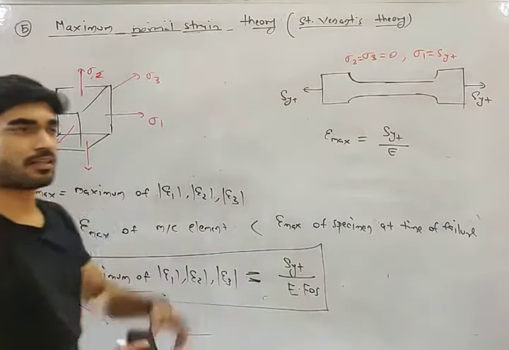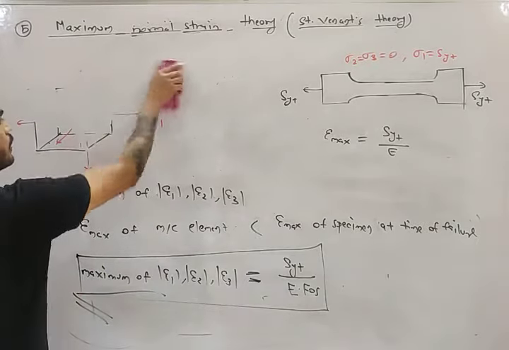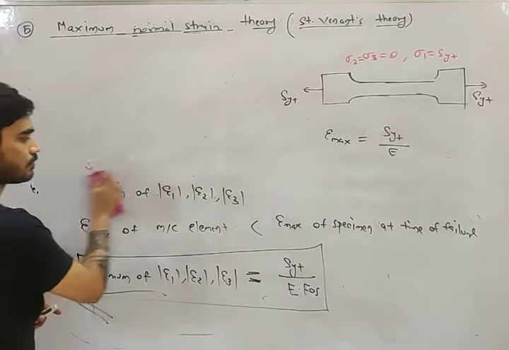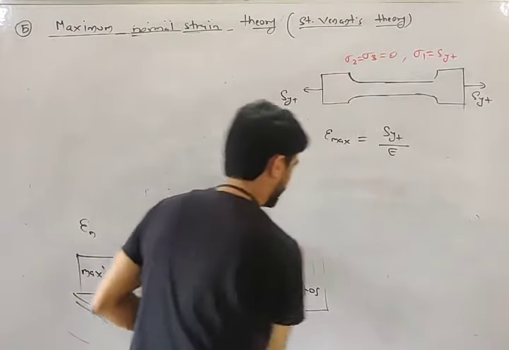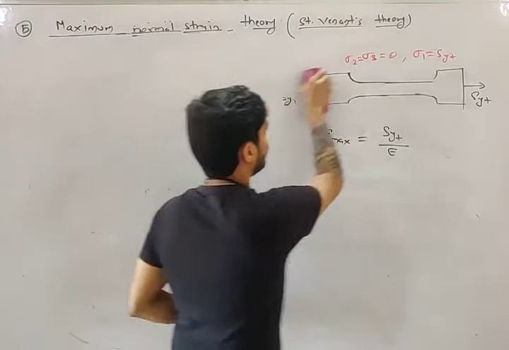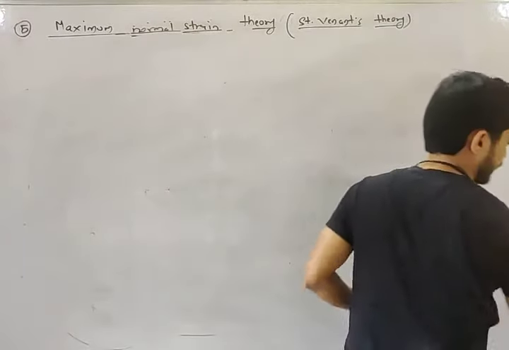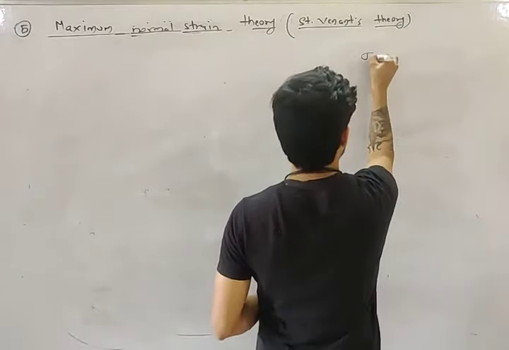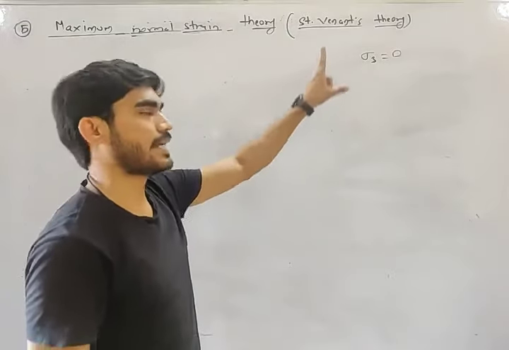Okay, now let's draw the safe region of maximum normal strain theory. So, my friend, we have to draw the safe region. In order to draw the safe region, what is our assumption? Sigma 3 equals 0. Okay, so sigma 3 is 0.